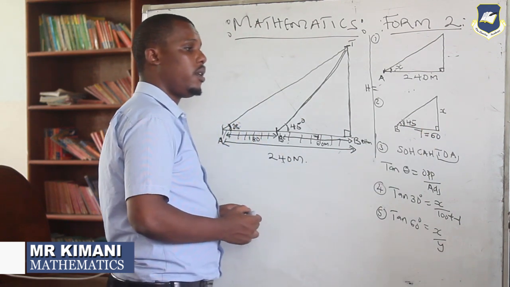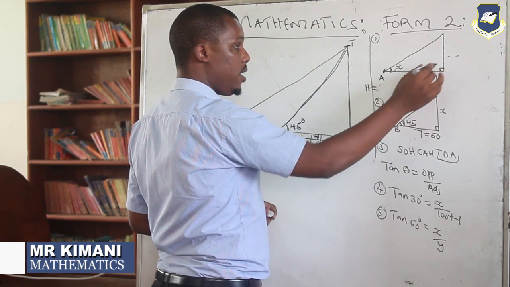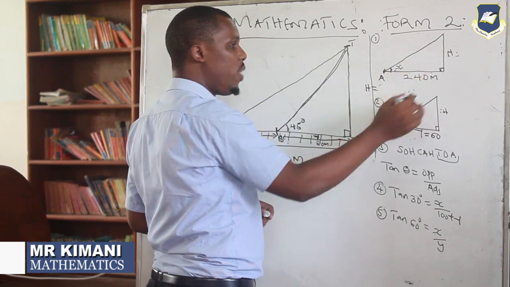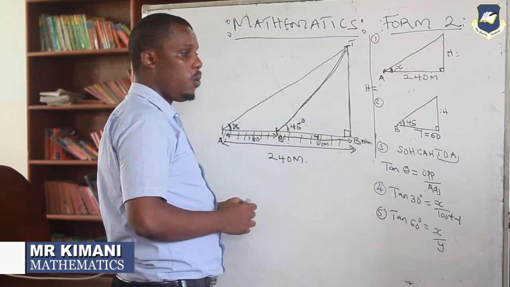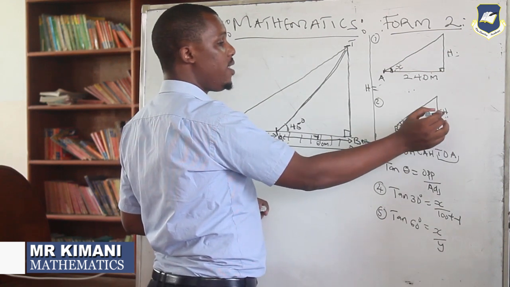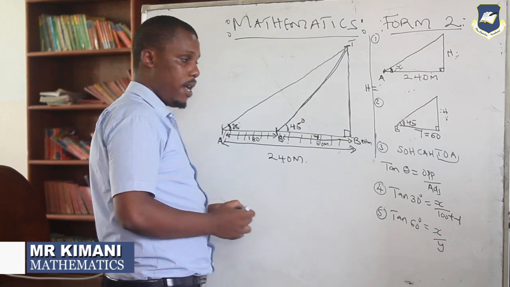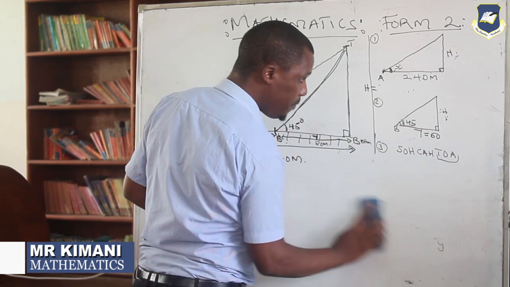So we don't have the height on both of them. That is our x degree, and maybe this is our height. We don't know it, and here we don't know it. So we need this angle. For us to get this angle, where are we going to start? We have first of all to find the height, so that we transfer it here, and then we come and get our x. So the first thing is going to be the SOHCAHTOA concept again.